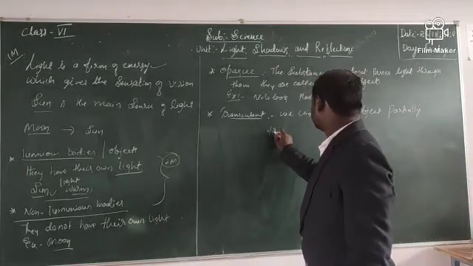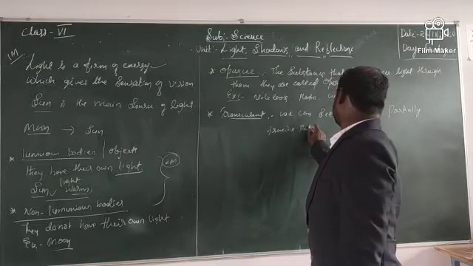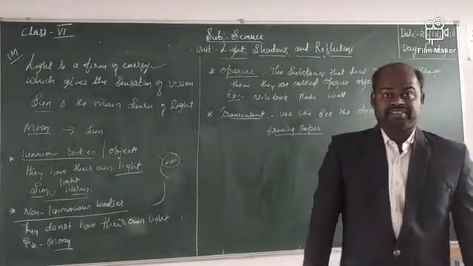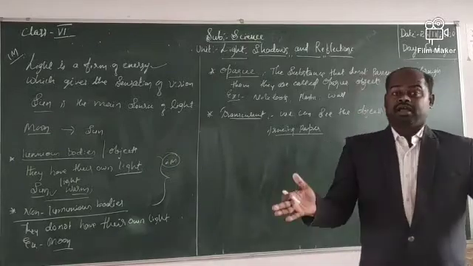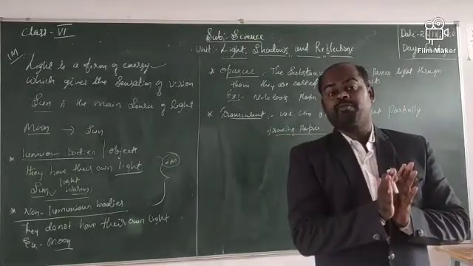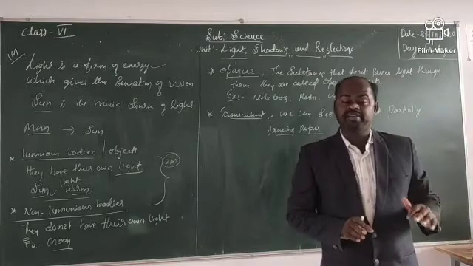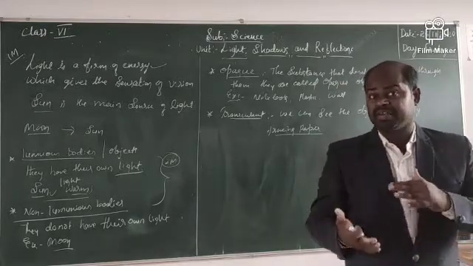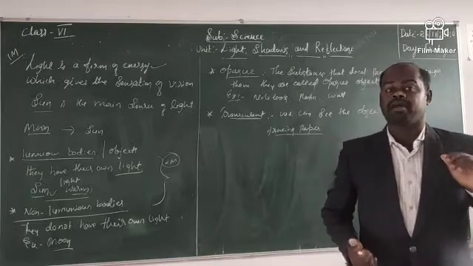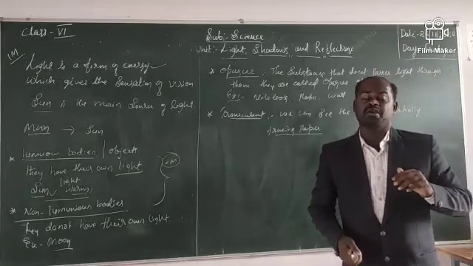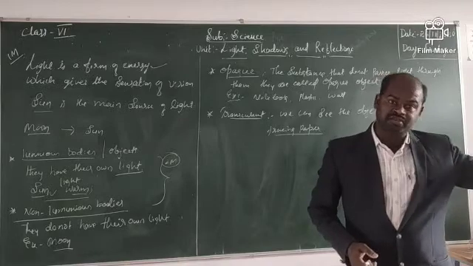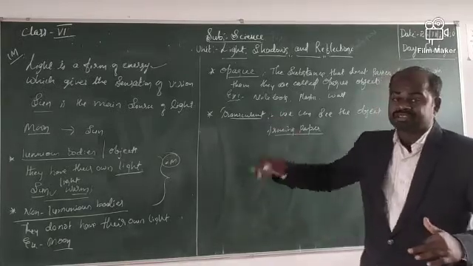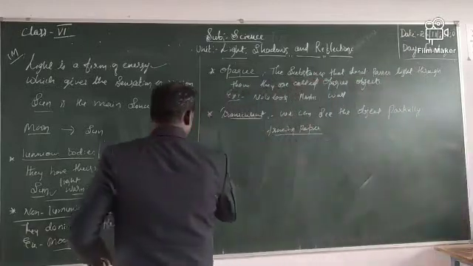Tracing paper, and also some mirrors will come. Some mirrors, especially at home, your parents might have fixed in the windows. In that we can see the image, but not clearly. That is what? Partial images. Partially, we may feel that maybe somebody is going, maybe someone is going. Okay, like that we are thinking. That is what? Translucent.